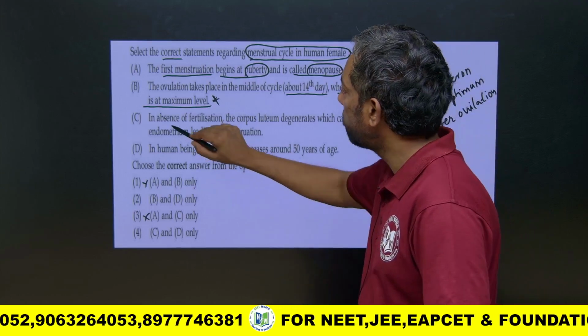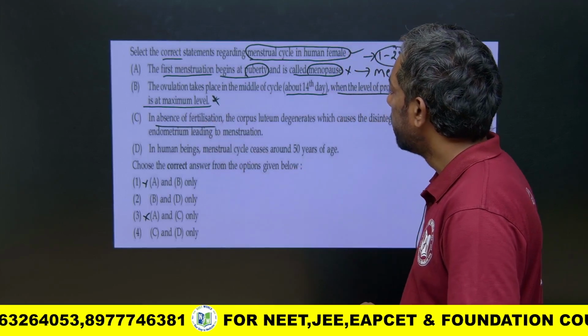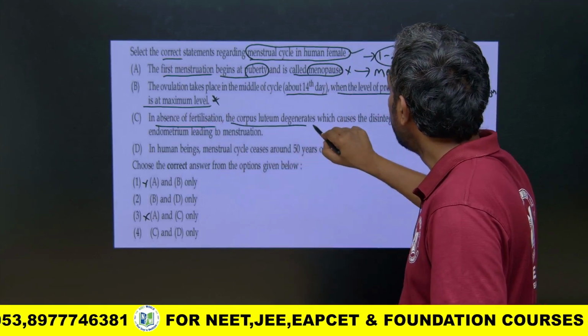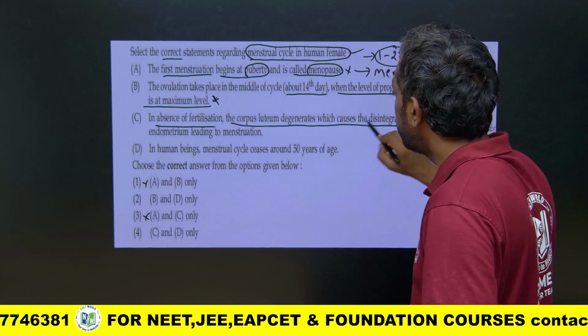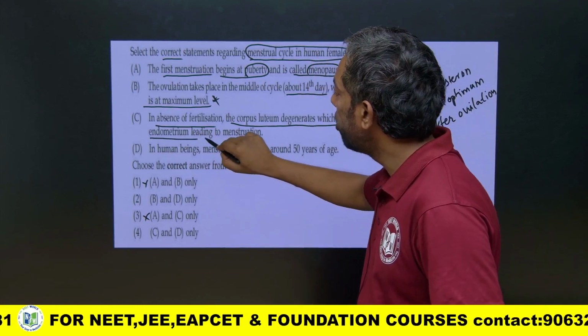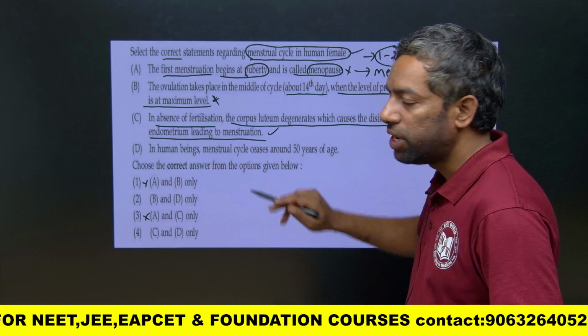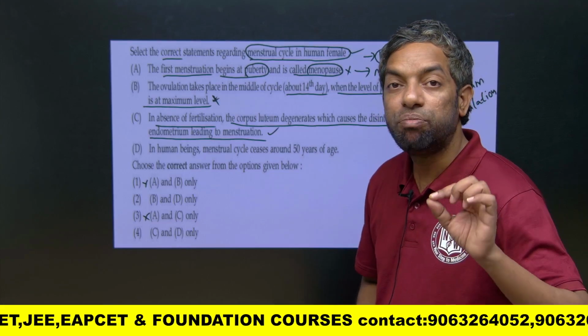In the absence of fertilization, the corpus luteum degenerates, which causes the disintegration of the endometrium leading to menstruation. This is absolutely right.